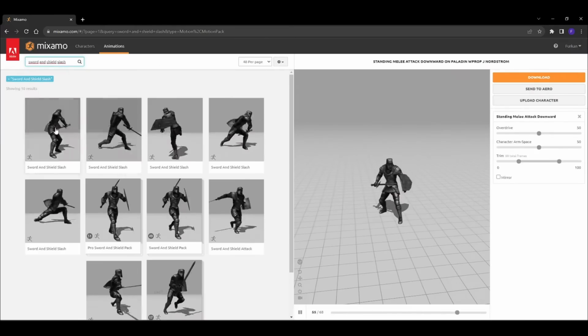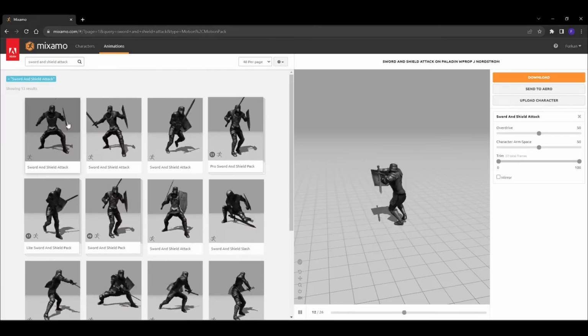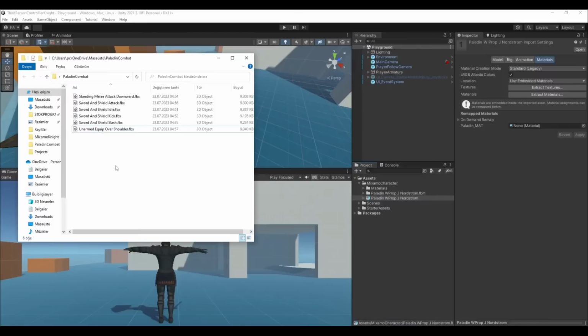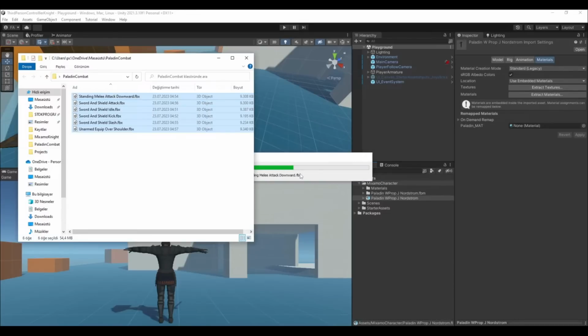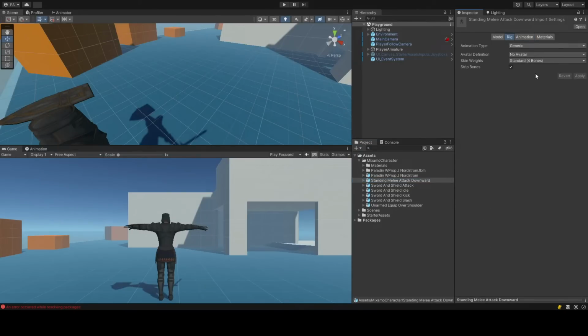Download character animations like I show. I will write animation names in the description and I will also share the GitHub link of this project with you. Okay, now drag and drop the downloaded animations into the project. Now we will set materials, animations, and rig like I show.